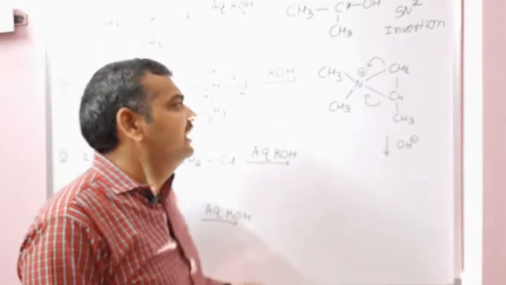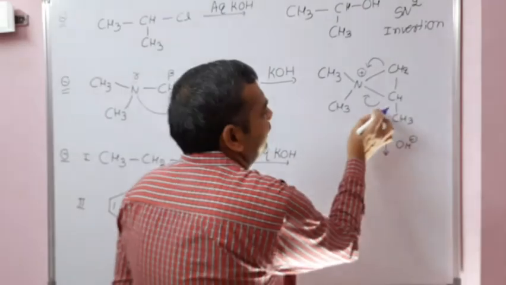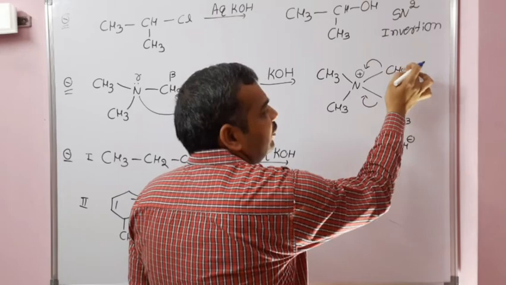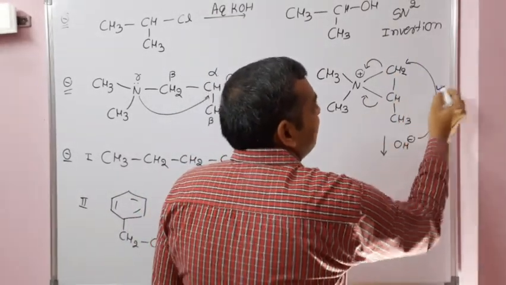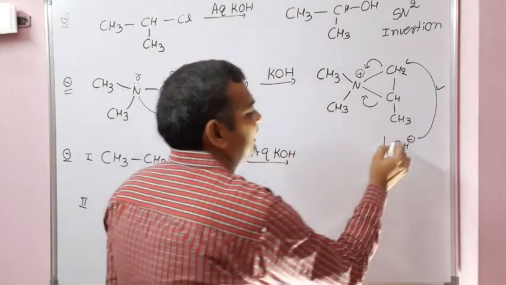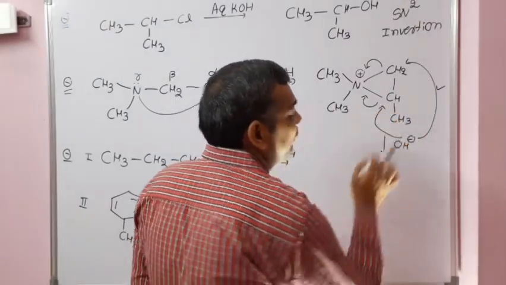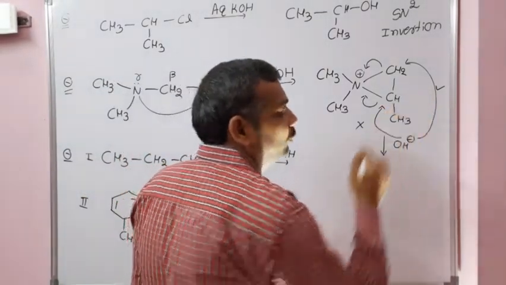What we see is based on less steric hindrance. Here it is sterically crowded, here sterically free, two hydrogens are there. So attacking from here is easy, less steric hindrance, whereas attacking from here is a little difficult, because a big CH3 group is there. So this is less favored and this is more favored.